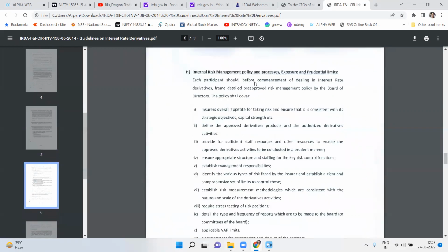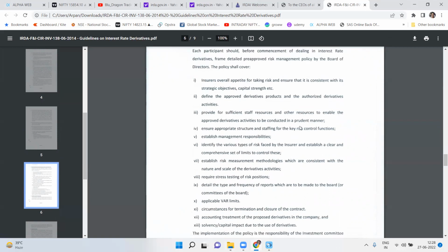Moving on to the internal risk management, there should be a pre-approved risk management policy by the board of directors, overall risk appetite, define approved activities, and provide sufficient resources for those approved activities to be conducted in a prudent manner. This portion is very important, to be conducted in a prudent manner. Ensure appropriate structure for the risk control function. Because there is a derivative, there should be a risk control function.